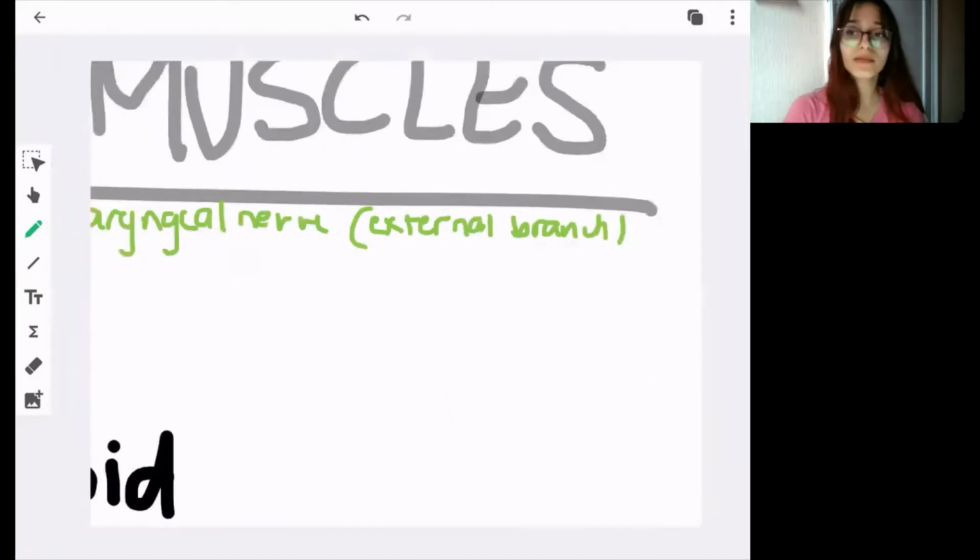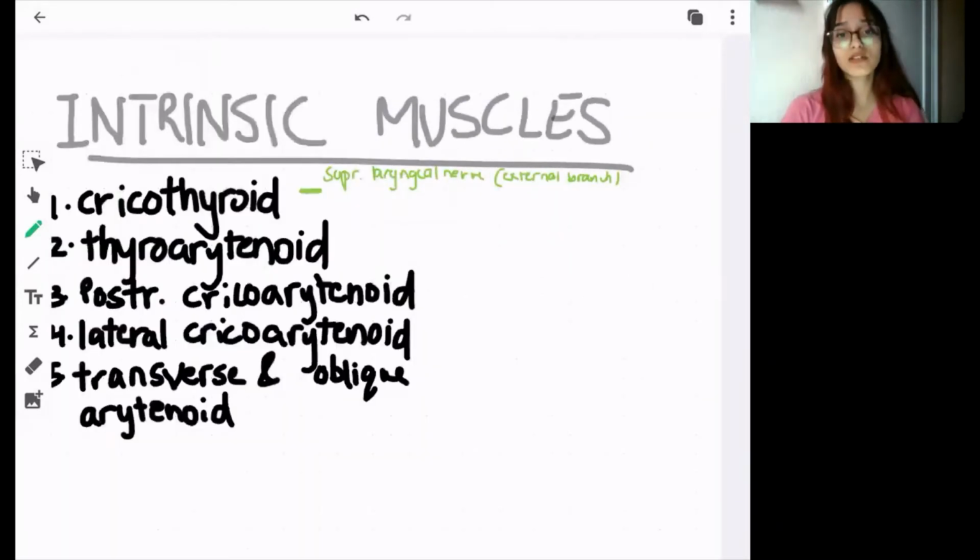So cricothyroid is supplied by the external branch of the superior laryngeal nerve, and all the other muscles are supplied by the recurrent laryngeal nerve.